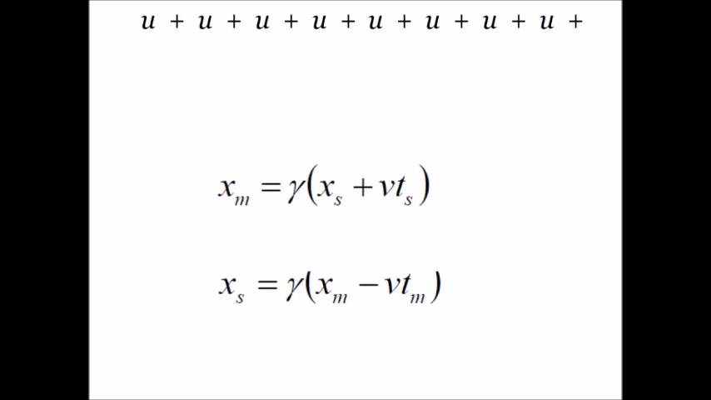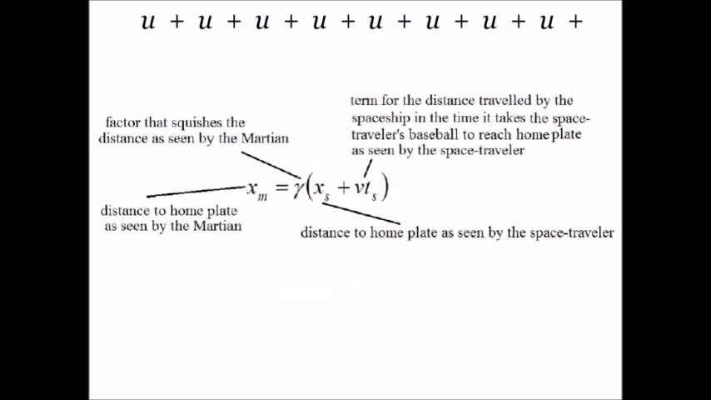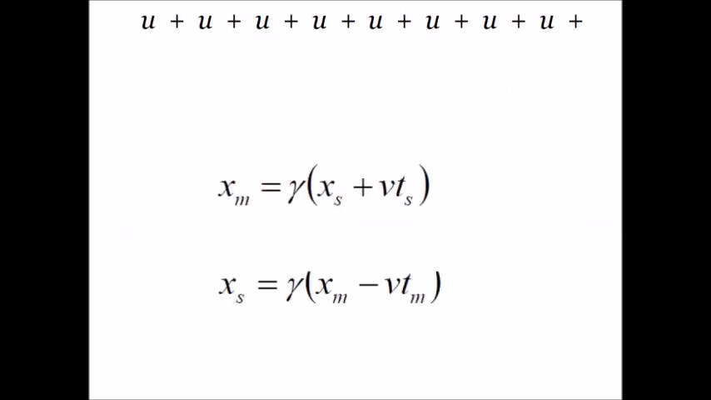But there's a lot packed into these two equations. We'll go through them bit by bit. xm, the distance to home plate as seen by the Martian, is equal to gamma times quantity xs, the distance to home plate as seen by the space traveler, plus vts, the distance the ship moves during the pitch. Got it? And the same idea is used here for xs, the distance to home plate as seen by the space traveler.